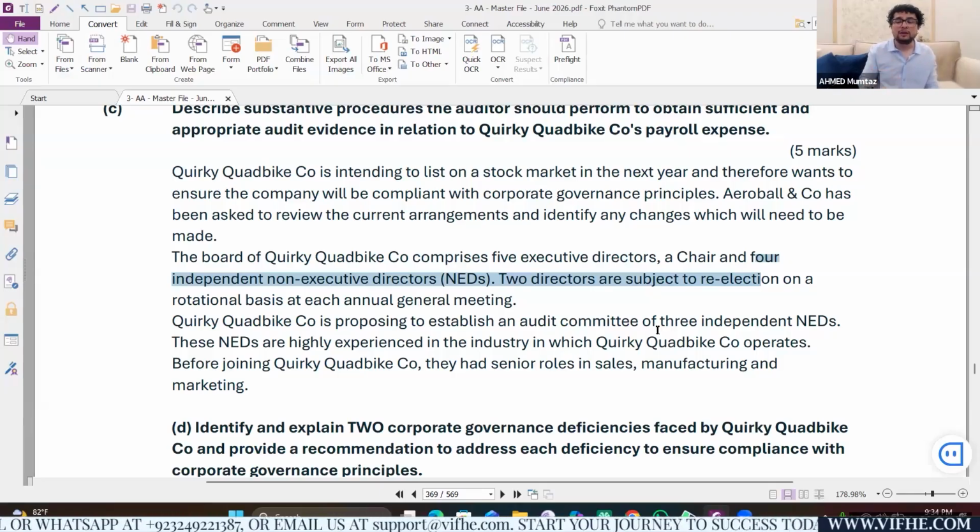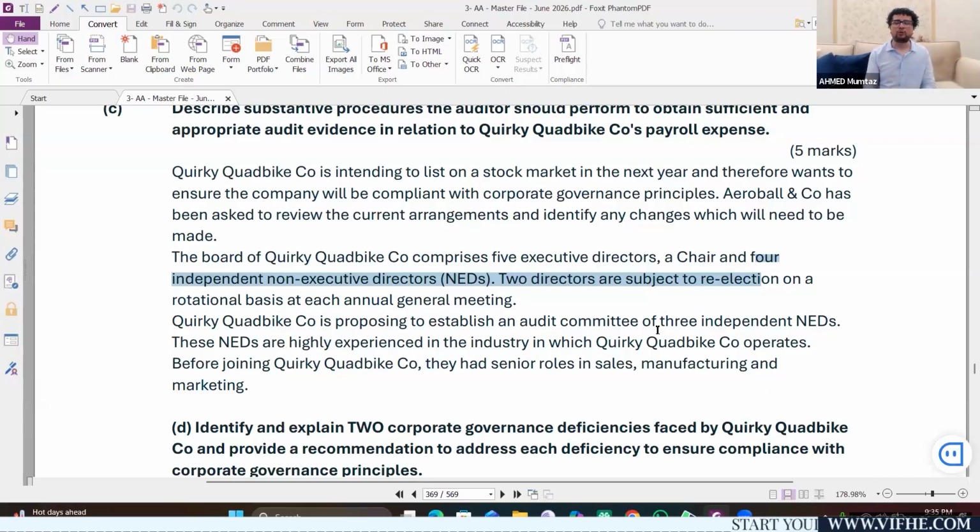Let's explain. As a result of that, non-executive directors might not be in a position to constructively challenge the decisions made by the executive directors. They might not be in a position to stop and criticize wrong or incorrect strategic moves executed by the executive directors.